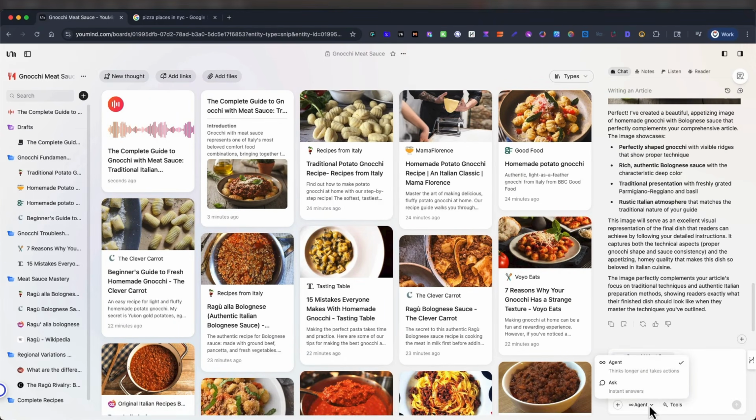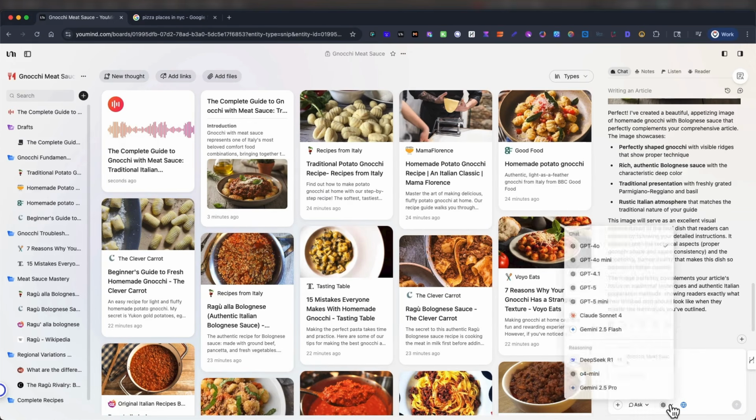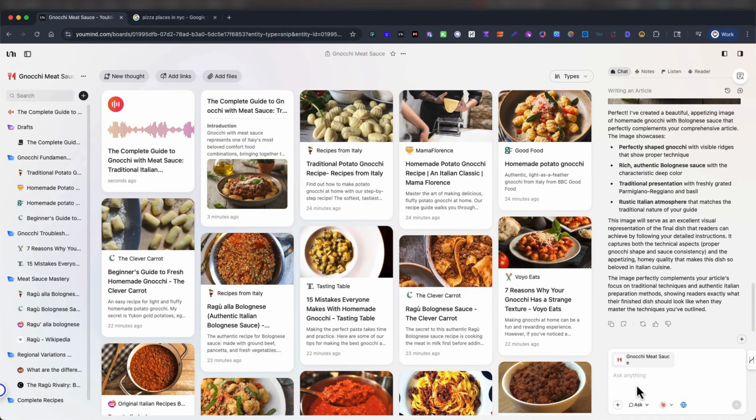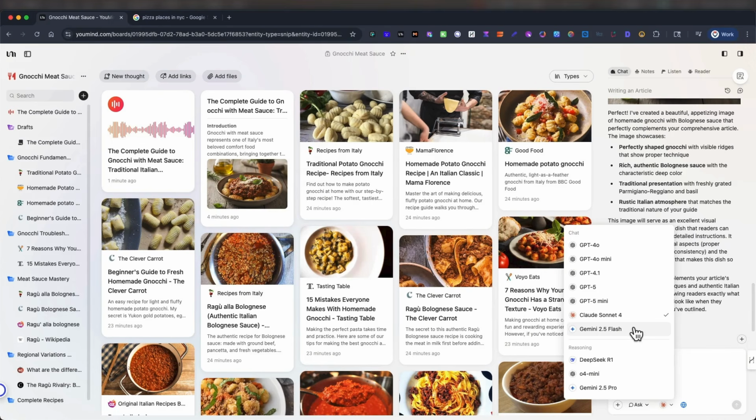So say you're comfortable using Claude or ChatGPT for your content. You can still do that with YouMind. You go to Ask, and here you'll see the different models that it offers. So I like Claude. You can select Claude and then have it write an article, and it'll give you the Claude output. So everything on one platform. You don't need to jump around and go to other platforms and models.